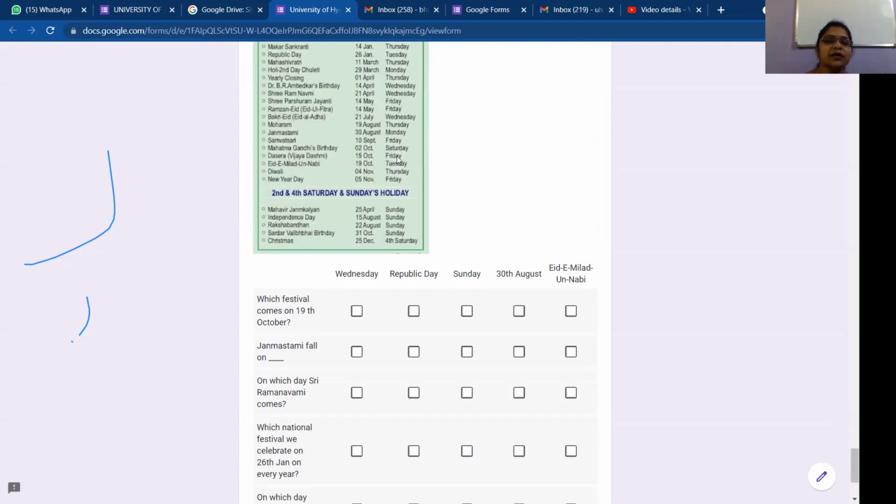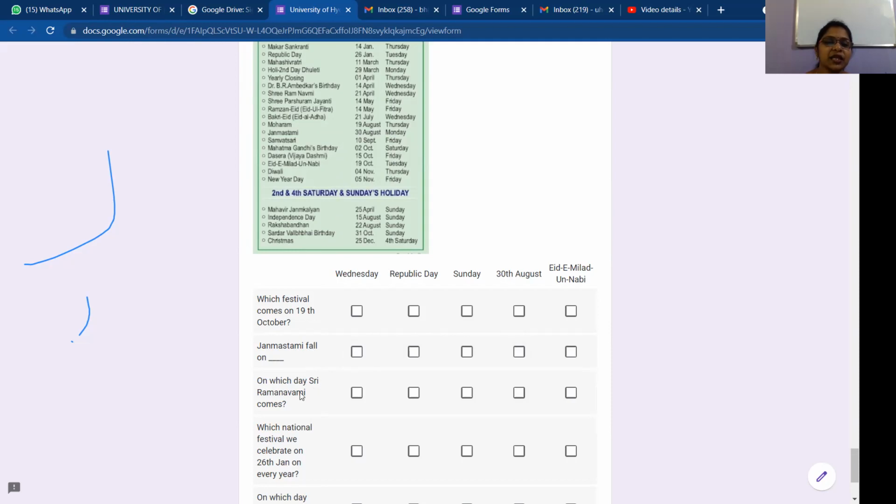Miladun Nabi, 19th October, that is Eid, and falls on Tuesday. So what is the question? Which festival comes on 19th October? It is Eid. Okay. Janmashtami falls on... So find out where is Janmashtami. 30th August, Monday. So Janmashtami falls on 30th August, right?